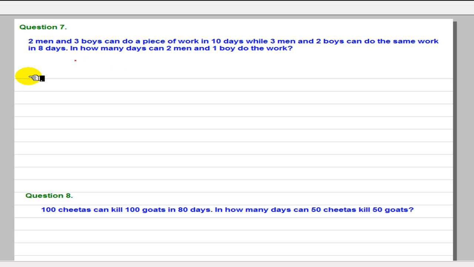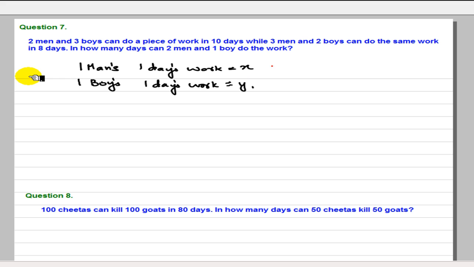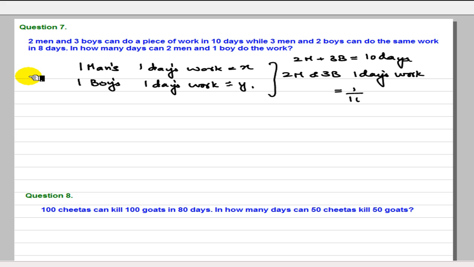So let us assume that 1 man's 1 day's work be X and 1 boy's 1 day's work be Y. So it is given that 2 men and 3 boys can do a piece of work in 10 days. So 2 men plus 3 boys do the work in 10 days. So what is their 1 day's work? 2 men and 3 boys, 1 day's work is nothing but 1 by 10.